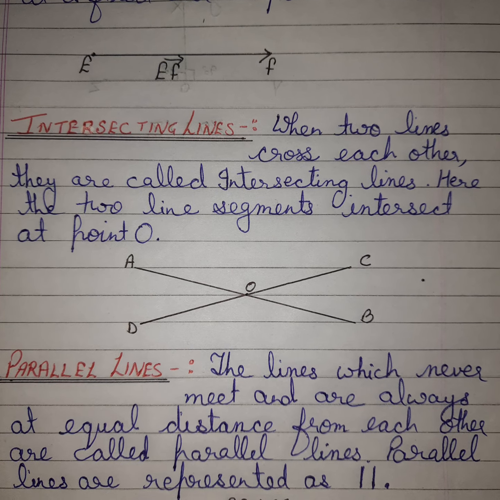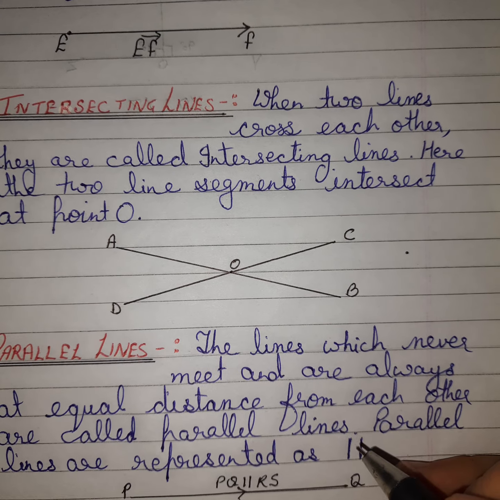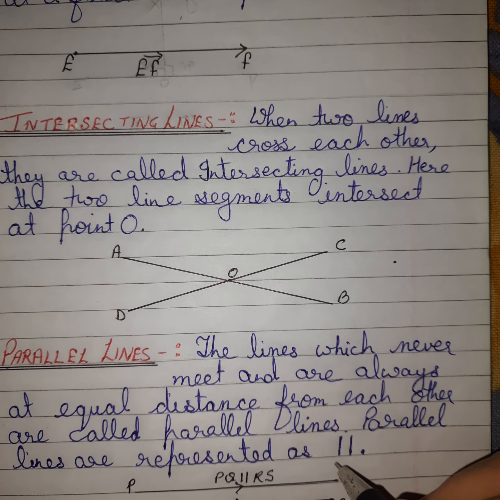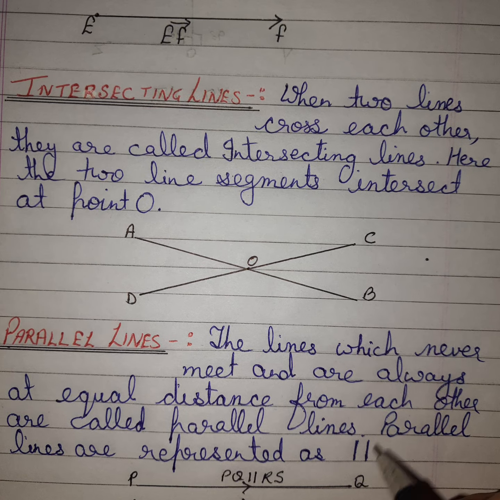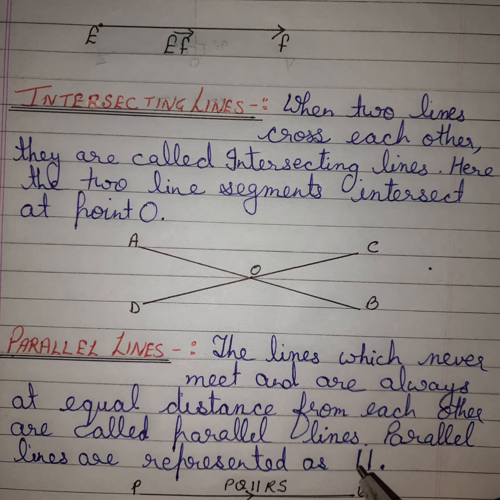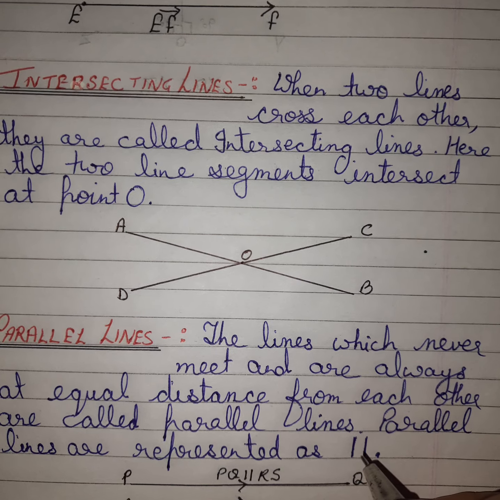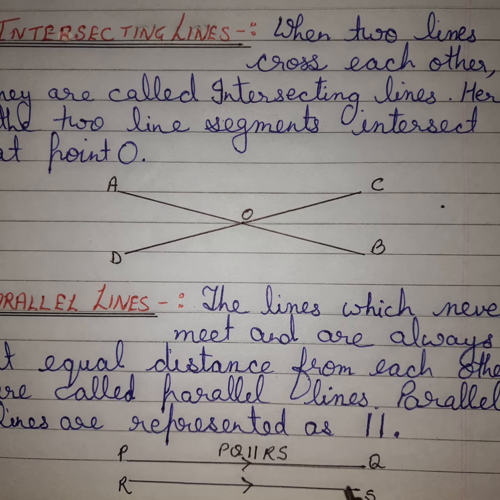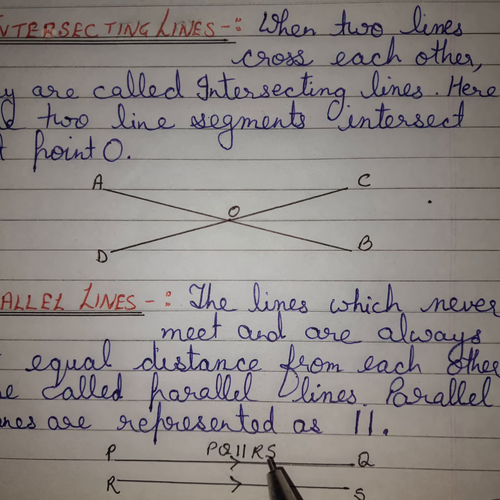In geometry, we show this with the help of two lines. This is the parallel sign. If we don't want to write parallel lines, in place of the words we make these two lines. Suppose I have made one line PQ and another line RS, so I can write PQ parallel to RS.